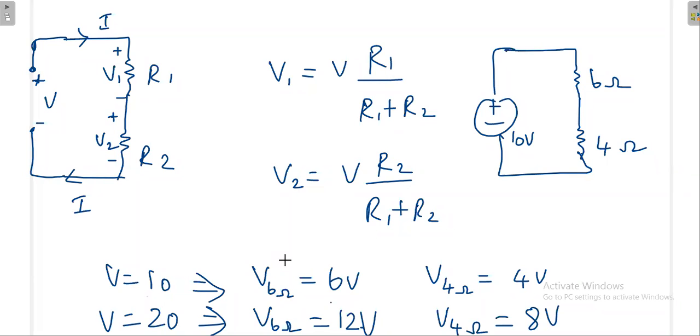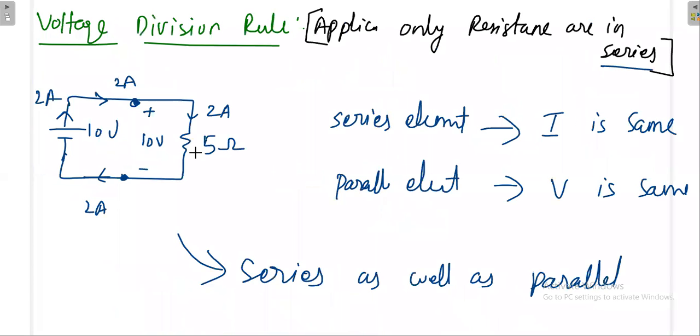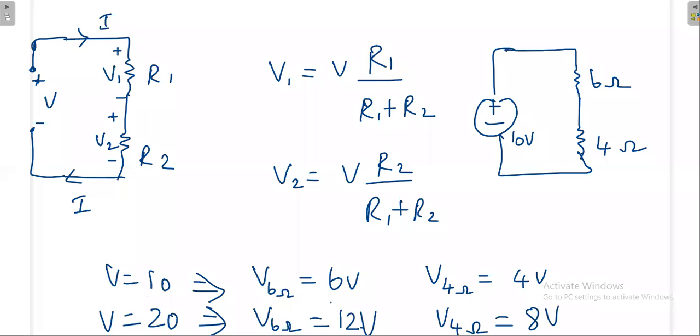Without applying any other law, KVL or KCL, you can directly find the voltage across the element. But this is applicable only when the elements are in series. You cannot apply the voltage division everywhere. You can apply it only when the resistors are in series with the source. Then only you can apply the voltage division. Then what is the next one? The next one is current division.